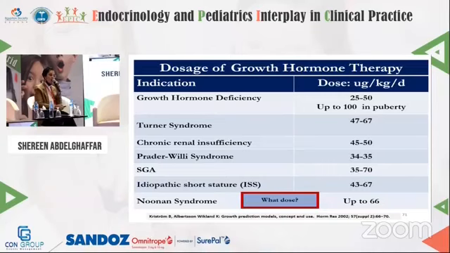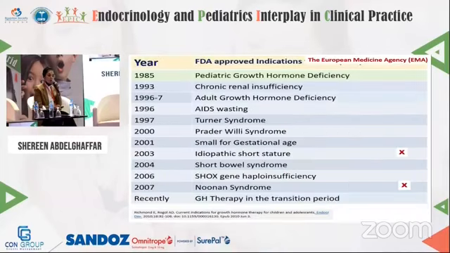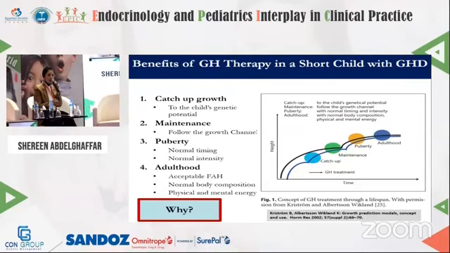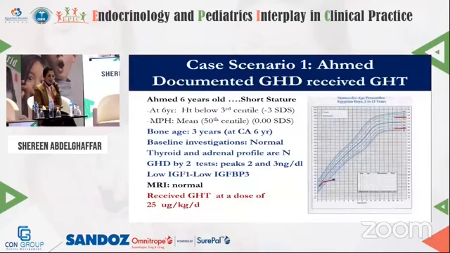When we suspect growth hormone resistance, the doses are usually higher than when there is growth hormone deficiency. And these are the indications, and these are the benefits of growth hormone therapy. We want this short child to catch up growth to the child's genetic potential, to maintain his growth channel, to reach puberty at normal timing and normal intensity, and to reach adulthood in an acceptable final adult height with a normal body composition and a normal physical and mental energy.